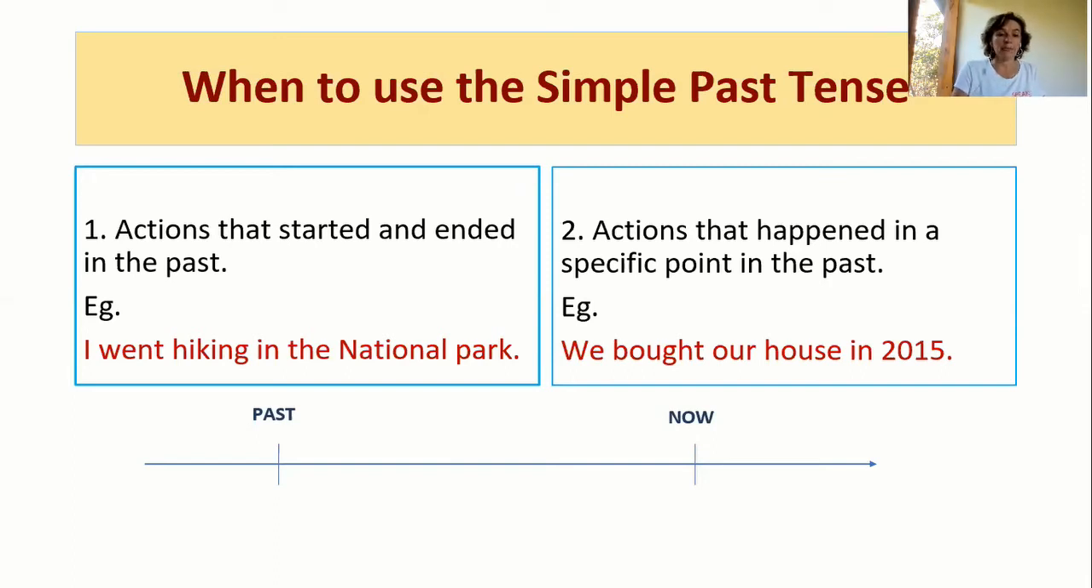An example: I went hiking in the national park. It was in the past, right? Started and ended in the past. Or actions that happened at a specific point in the past. An example: we bought our house in 2015. That's a specific point in the past. This is now, and this is what happened before.